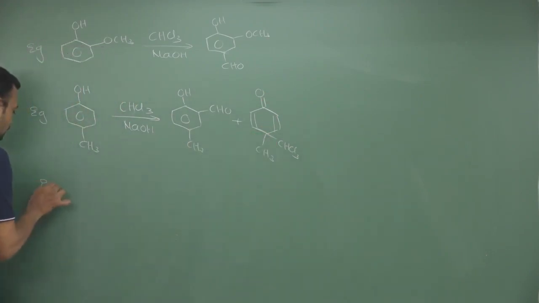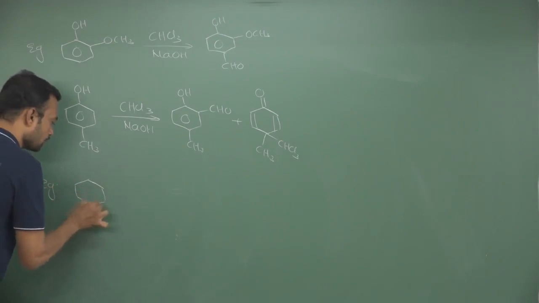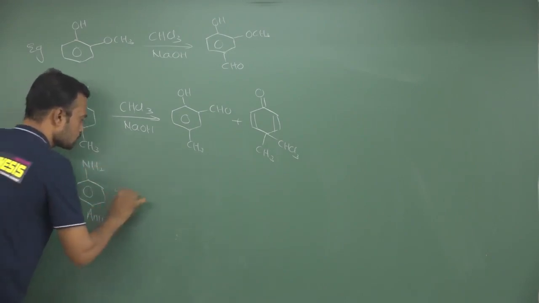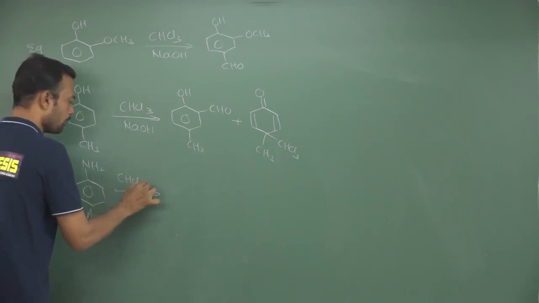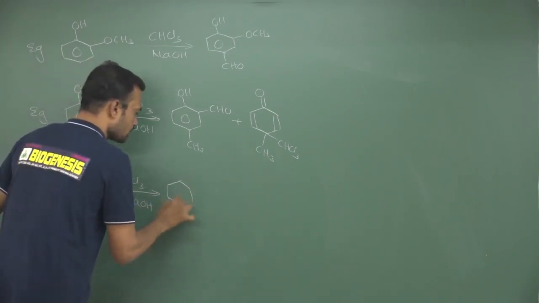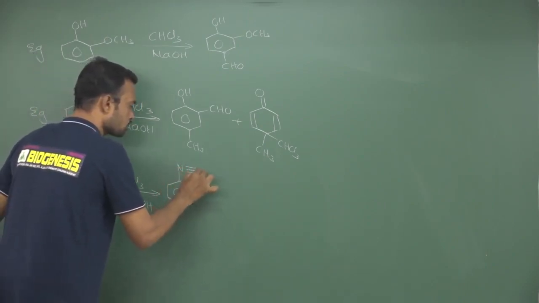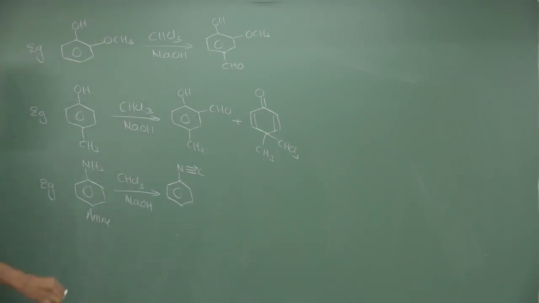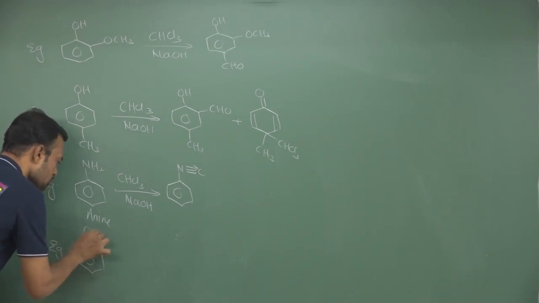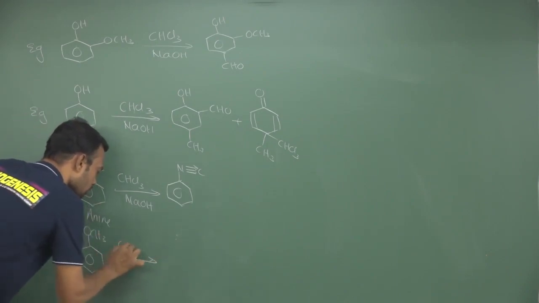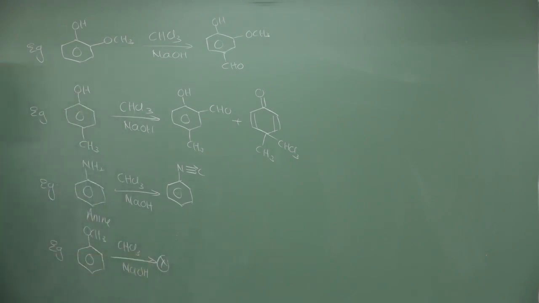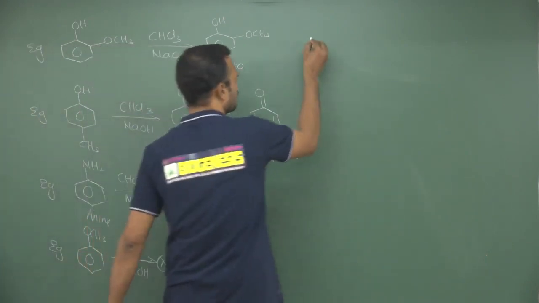Okay, so this reaction is not suitable for aniline. Remember, anilines never involve in this reaction. So when aniline reacts with chloroform in sodium hydroxide, so what is the resultant answer? A resultant answer is isocyanide. A miscellaneous product is going to be expected in this one. Okay, so this reaction also not suitable for anisole. See, this is methoxybenzene, anisole. Now chloroform in sodium hydroxide, that won't give any reaction. It is impossible to get product with anisole and aniline.